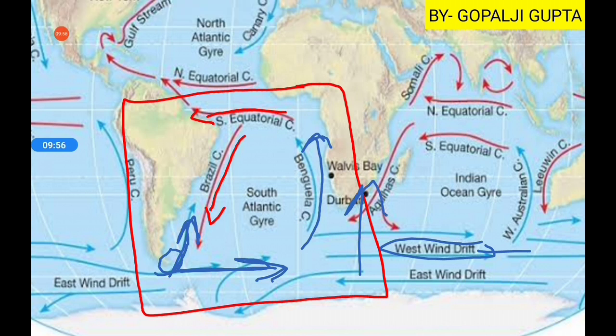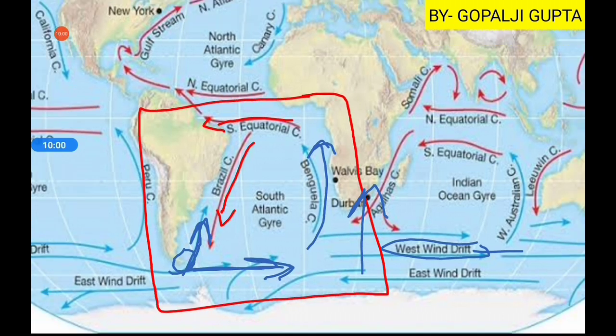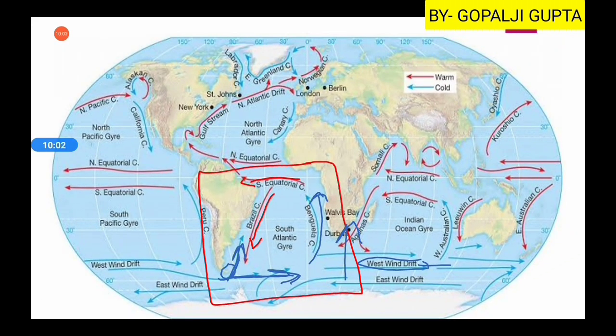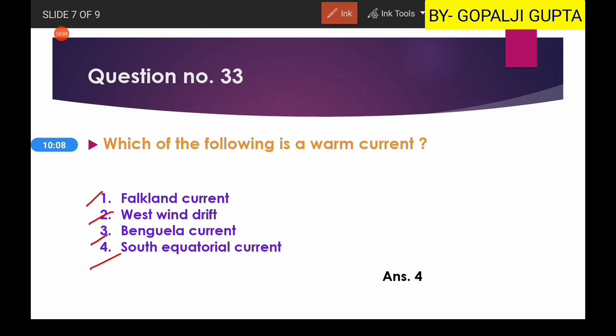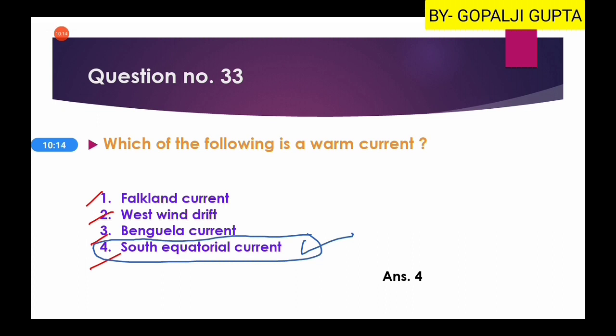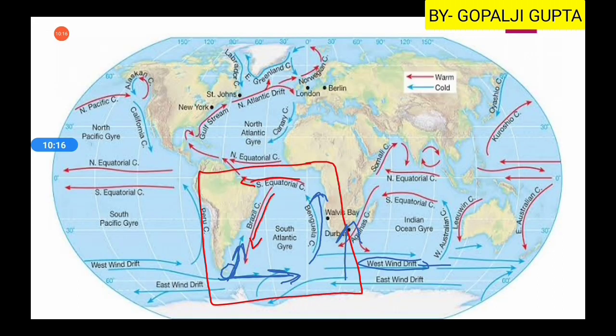So hence here the Falkland, West Wind Drift and Venezuela Current are cold currents, while Brazil and South Equatorial are warm currents. Hence, here they have asked which of the following is a warm current? So the South Equatorial Current is a warm current. Okay, the fourth option will be our right answer.